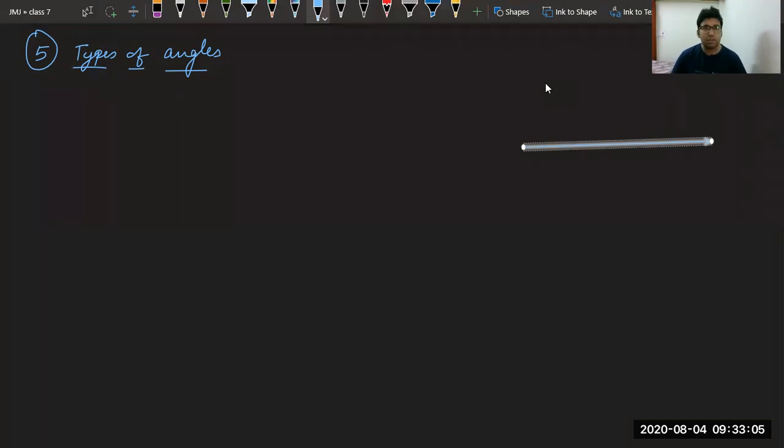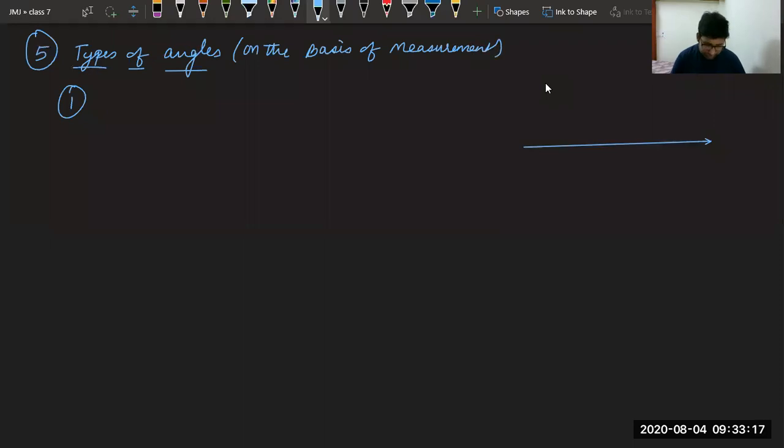First, the angles by measure. We are taking them on the basis of measurement. First angle is acute angle. Can anyone tell me what is the acute angle?